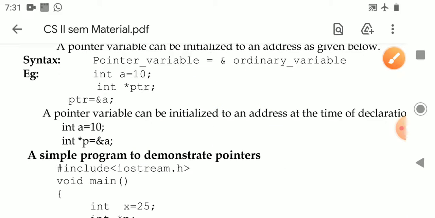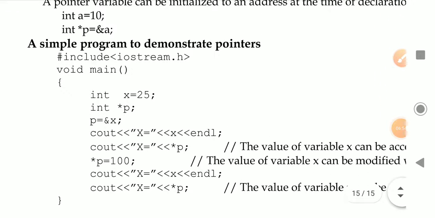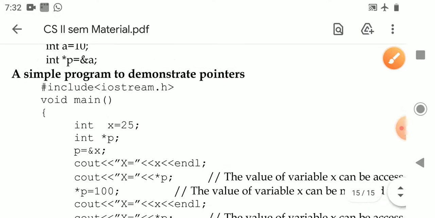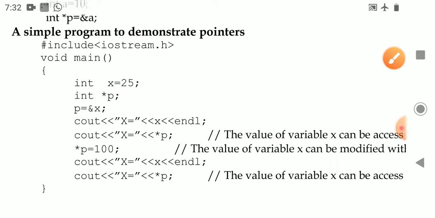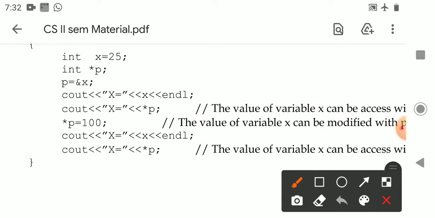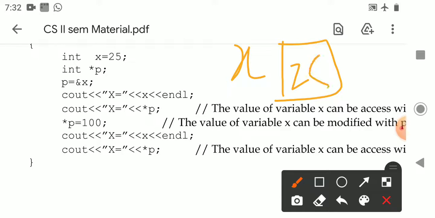So I have given a simple example program to demonstrate the pointer variable. The same program was given in our C language also. So here, iostream.h, void main, I take an x variable. When I declare x, some memory is created for the variable, and the value of the x variable is 25. Next, int star p, automatically the pointer variable will be declared. Next, p is equal to ampersand x.